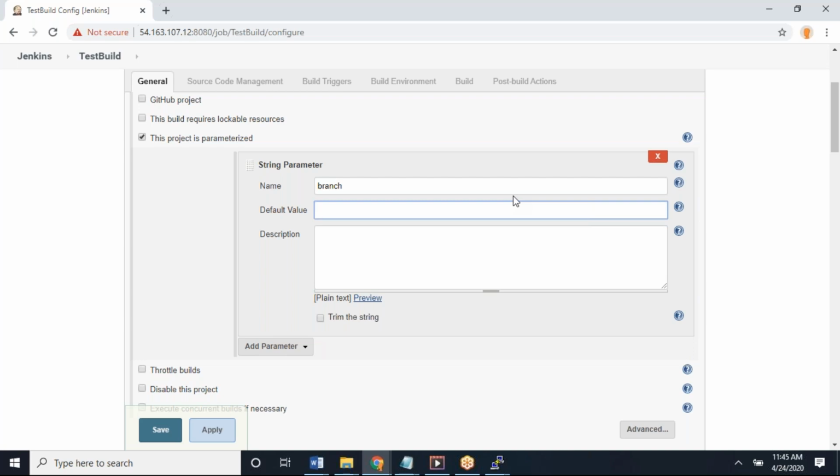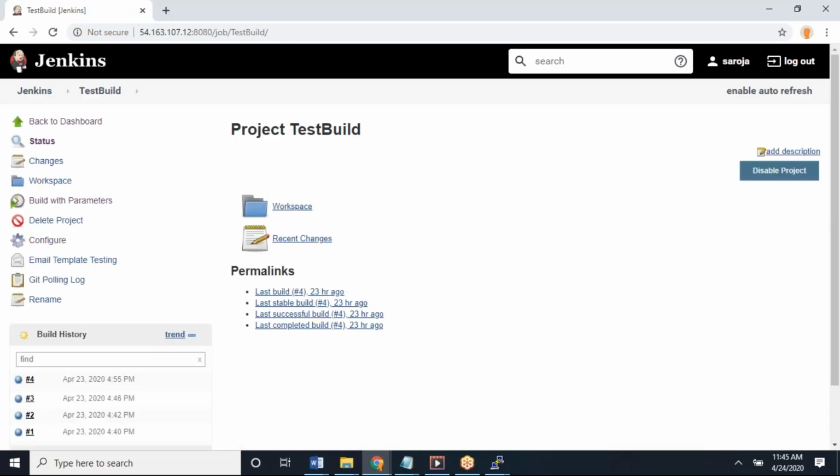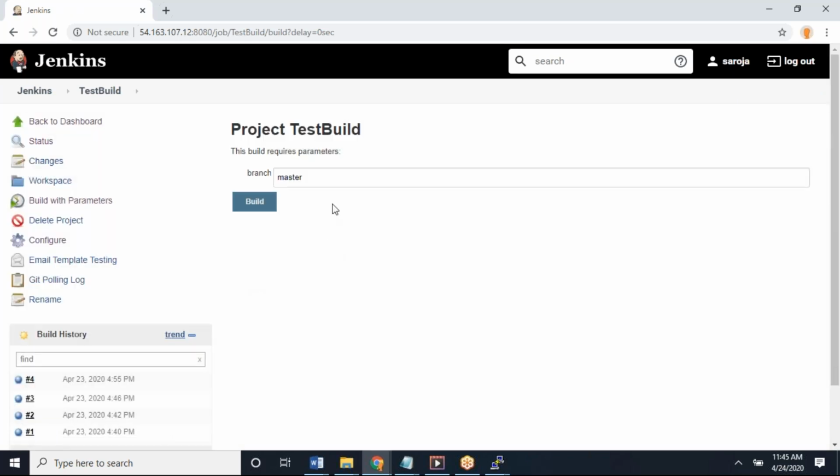So just give master as of now. It's up to you what default value you want, and later on you can change it. Save it now. From now onwards, it will take master as the default branch, but you can change it at runtime. Build with parameters: see, it's showing master directly, but I can change it if required.